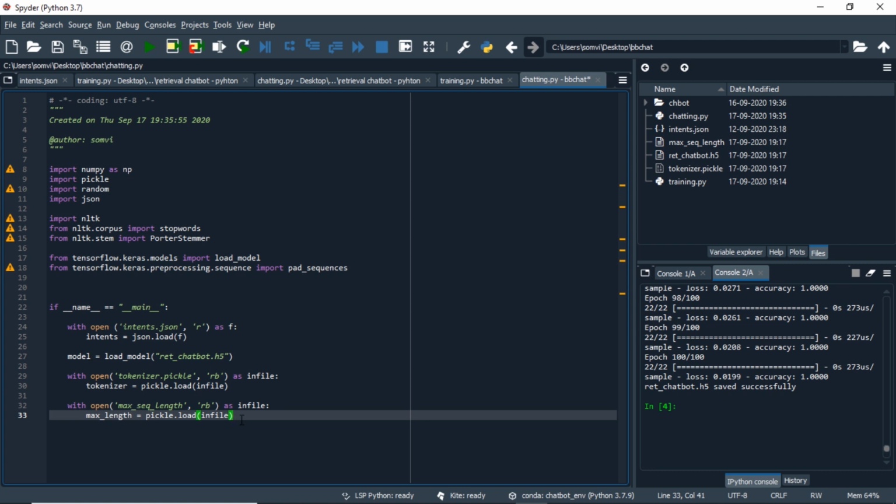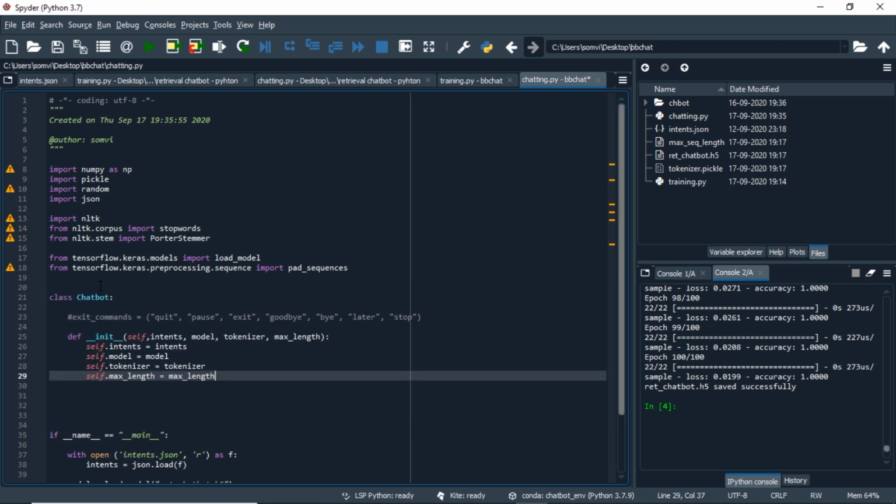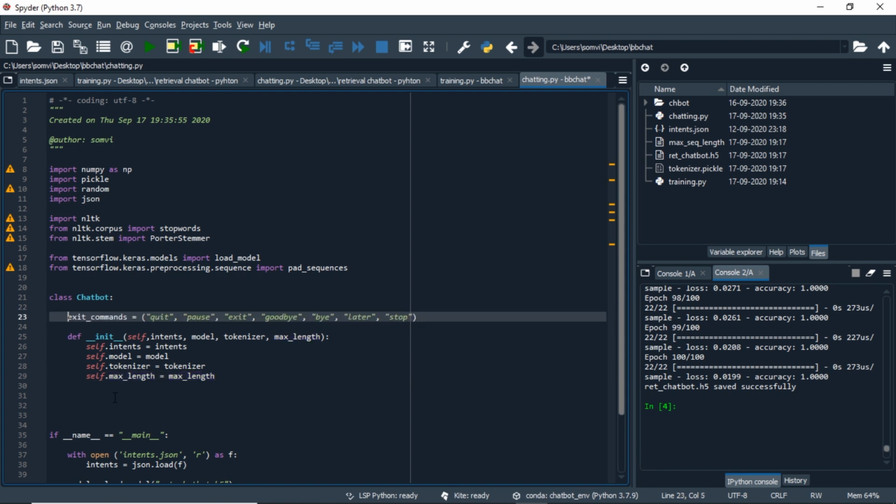After this, taking advantage of the object-oriented programming of Python, we will instantiate a class that will handle all the processing for us and it will give the final output to us. The class will look something like this. We will initiate intents, model, tokenizer and maximum length while we are instantiating the object of our class. We will initialize some exit commands so that whenever we enter one, our chatbot will know that we want to exit and it will stop the program.